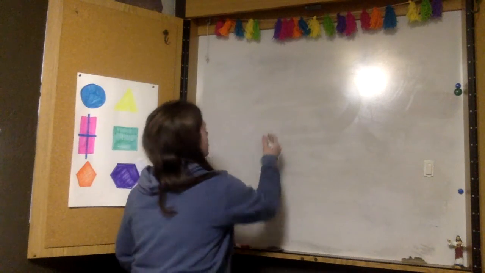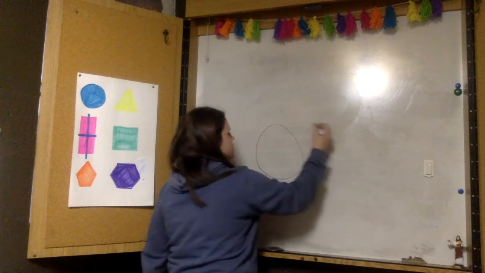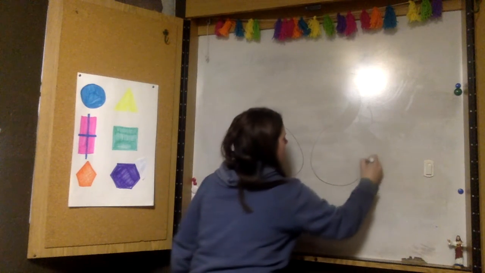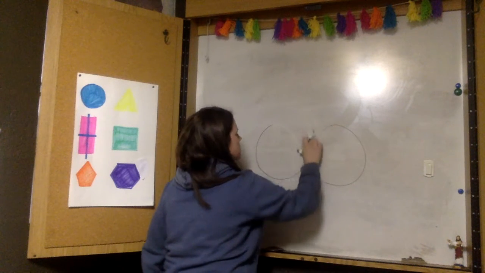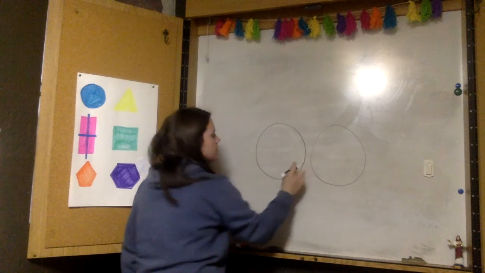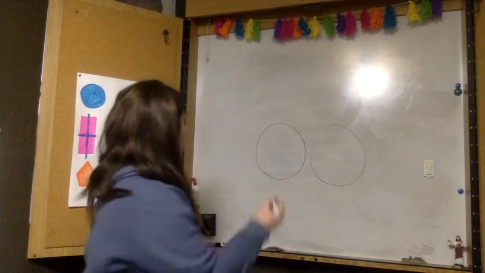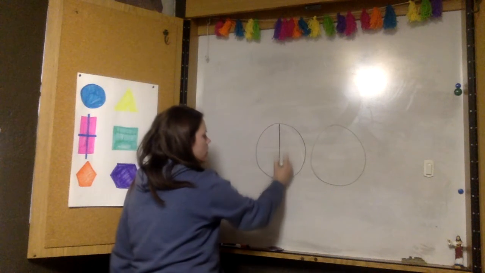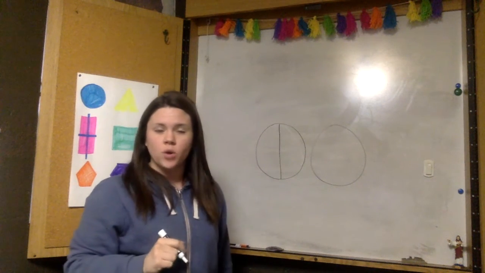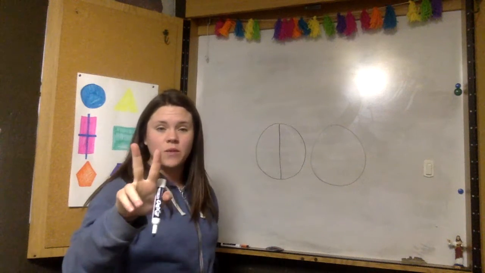So, let's see. The slices of watermelon were the same size. I'm sorry, my circles are not perfect. Let's make them a little better, Miss Egan. Okay. And Landon ate 1/4. So let's split this into quarters. Did I split those into quarters? No. 2 means halves, right? 1 of 2.